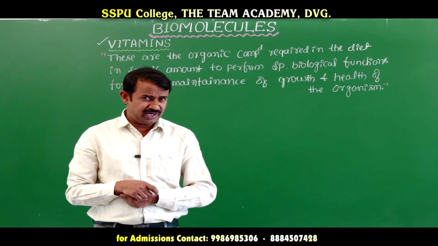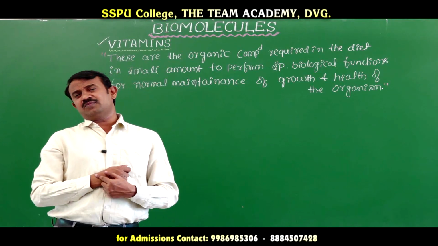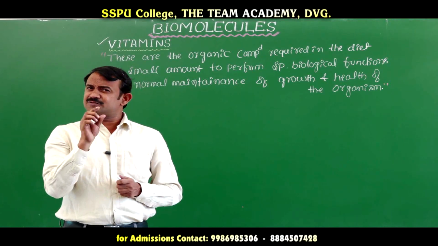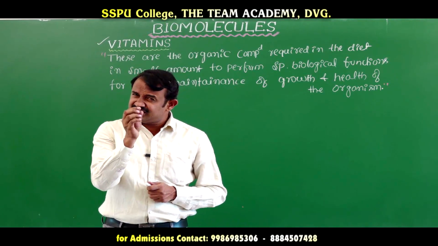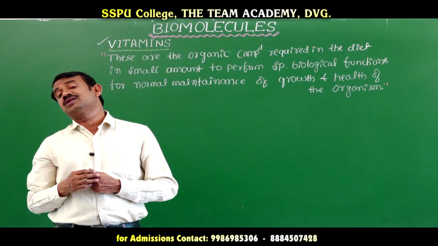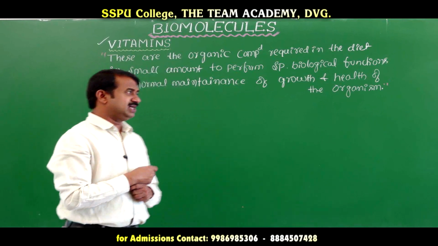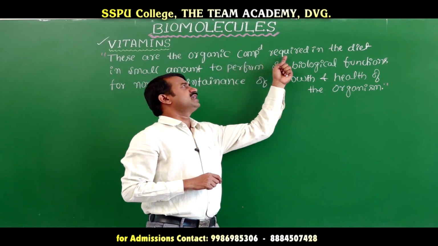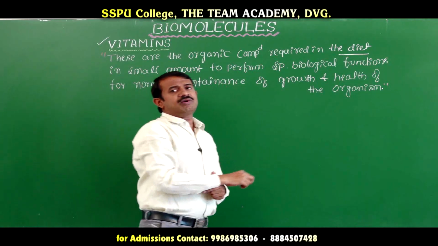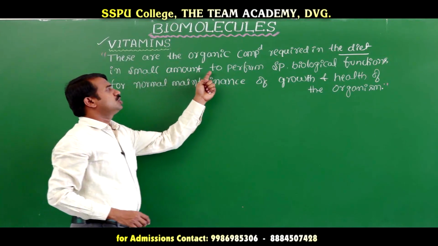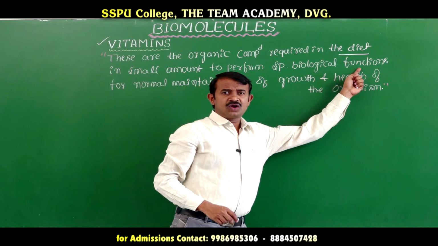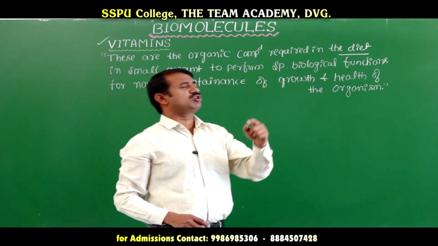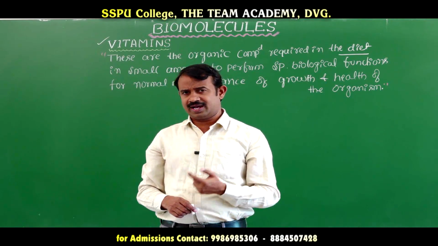Suppose we are discussing carbohydrates and proteins. If there is a deficiency of carbohydrates and proteins, we become weak, but vitamins are required in smaller amounts. But if there is a deficiency of vitamins, diseases and disorders will form. That is called vitamins. The definition of vitamins: vitamins are organic compounds required in the diet in small amounts to perform special biological functions for normal maintenance of growth and development or health of organisms.